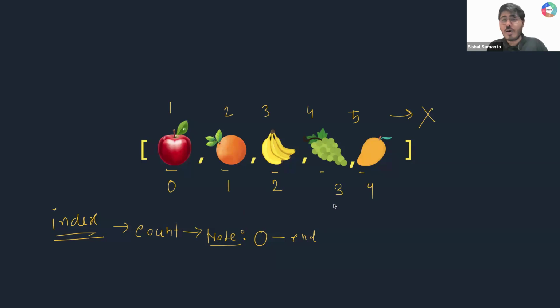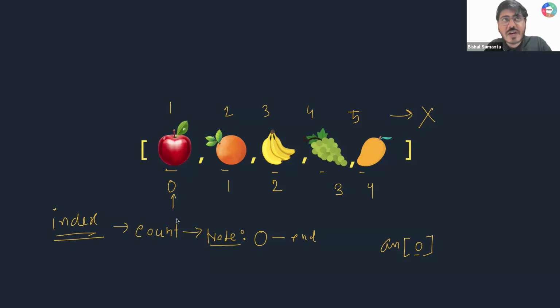Is that clear to all of you guys? Indexing always starts from 0, not from 1. Now tell me guys, if I write array of 0, can you tell me what element I'm targeting?